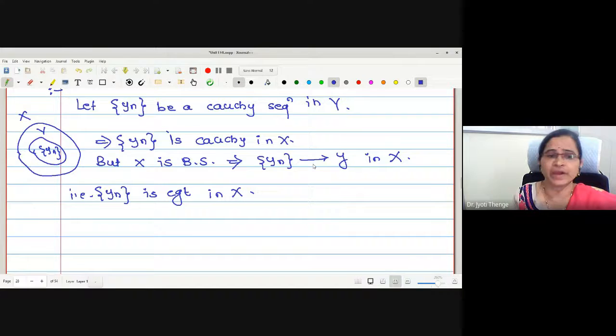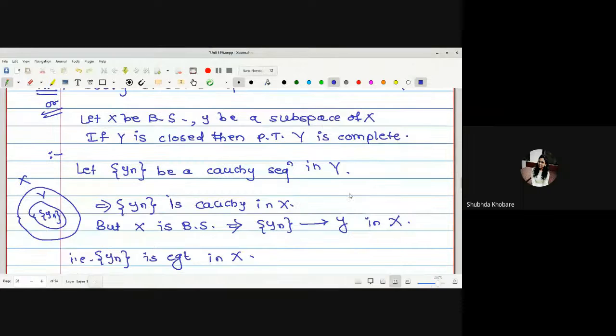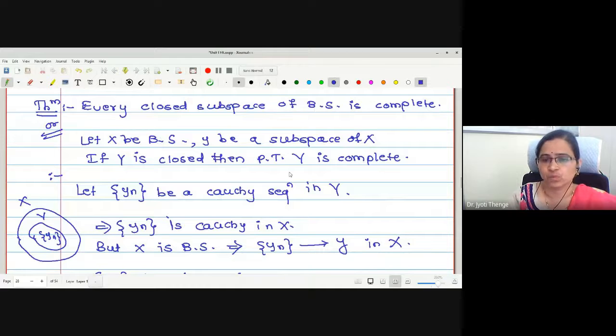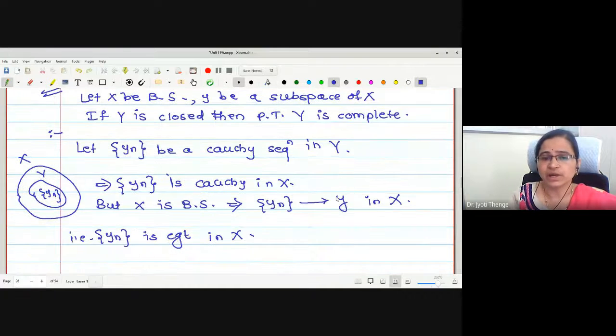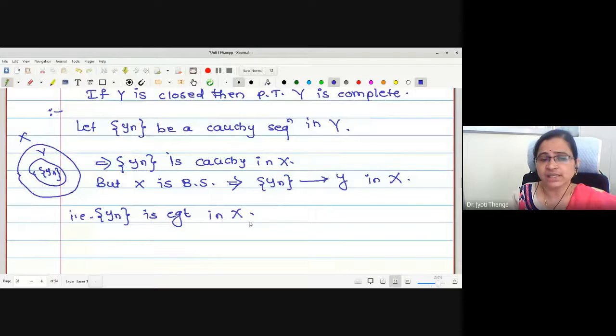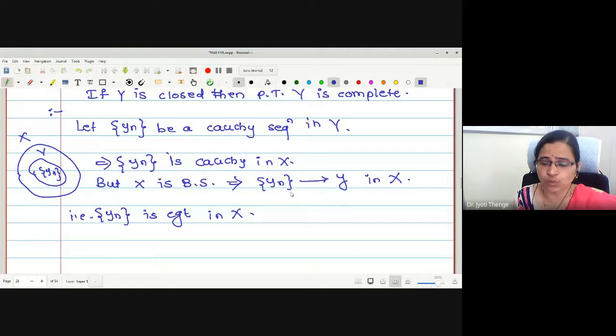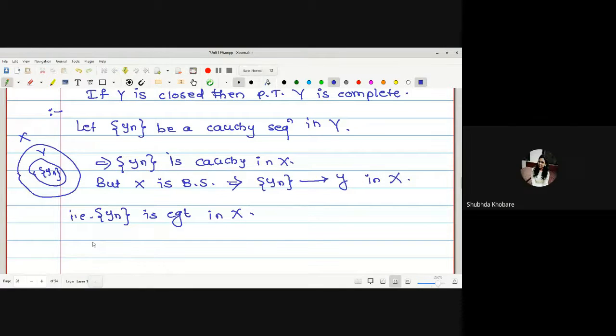What we wanted to show actually is Y is complete. Therefore, this limit point should be in Y, no? The limit point should be in Y. But what we have got initially, this limit point y is in X. But what is one more assumption with us? Y is closed. Now, if this is a sequence converging to y in X, then may I say this small y is a limit point of capital Y?